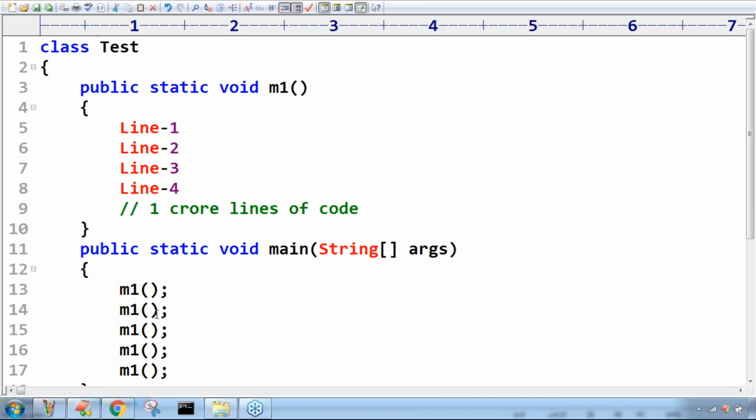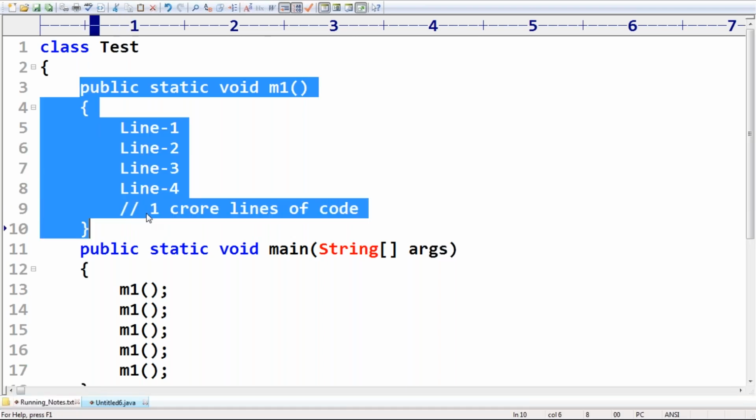Who is responsible for executing our total code? The JVM is responsible. Inside the JVM there is one component, the profiler, which is responsible for maintaining count values for every method. The profiler is responsible for identifying hotspots.